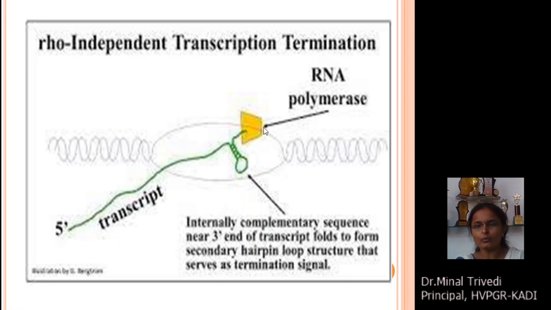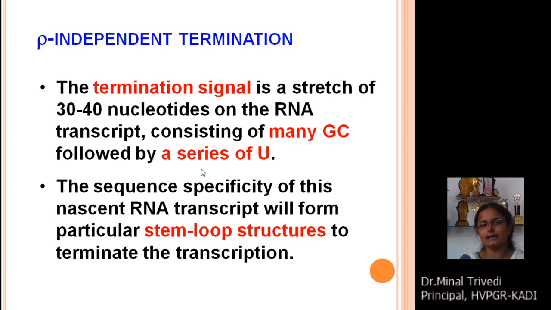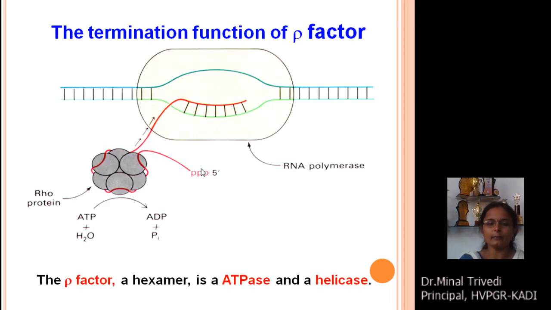resulting in the formation of this secondary stem loop-like structure. And in this yellow portion you can see that this is an adenine rich nucleotide. It is a uracil rich nucleotide. So there is a formation of UA pairs, which are weak in nature. To this stem loop a protein binds and you can say it stretches the newly formed RNA molecule. So all the three components get separated and the process gets terminated. So this is how transcription gets terminated by means of Rho independent termination.